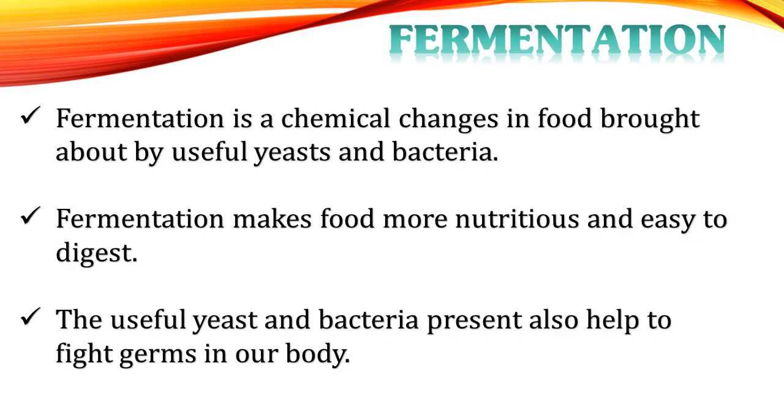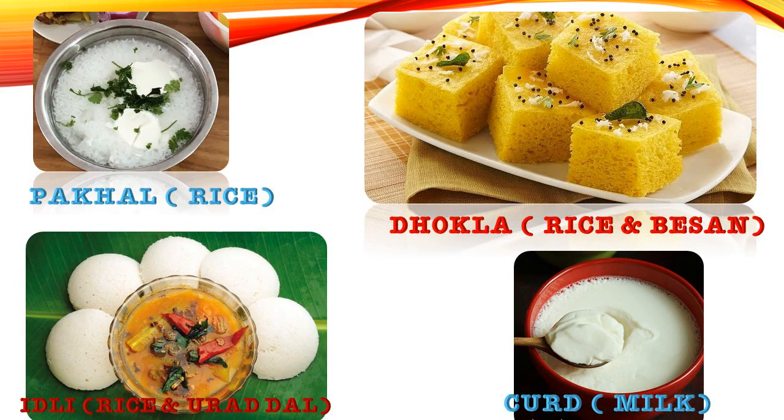Next is fermentation. Fermentation is a natural chemical change that occurs in our food due to yeast and bacteria. This fermented food is more nutritious and easy to digest. The useful yeast and bacteria present also help in fighting germs in our body. Let's see some examples. In this figure, we can see pokhado, dhokla, idli and curd.